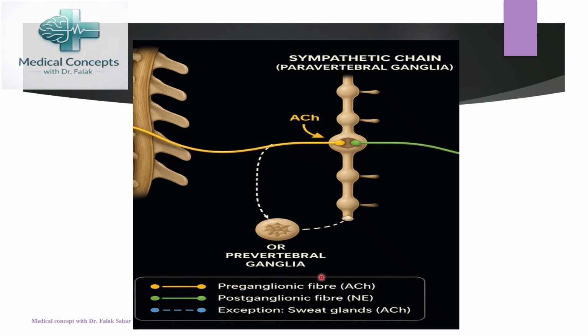Now coming to the prevertebral ganglia, they are located in the abdomen near major arteries. There are three in number, for example, celiac, superior mesenteric, and inferior mesenteric. They form nerve plexuses. These preganglionic fibers pass through the chains to synapse here.